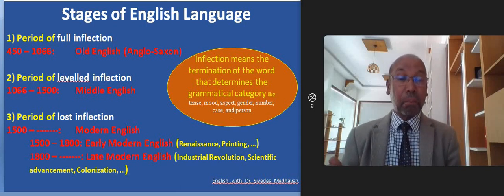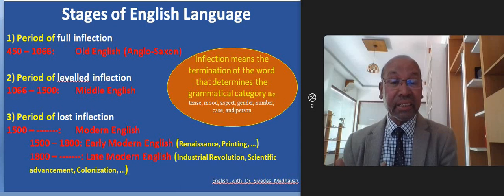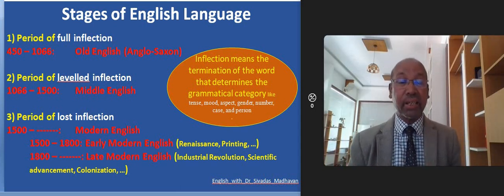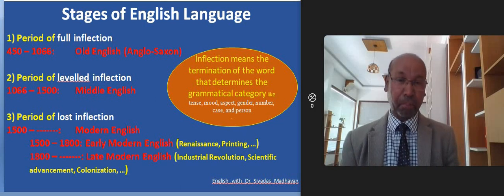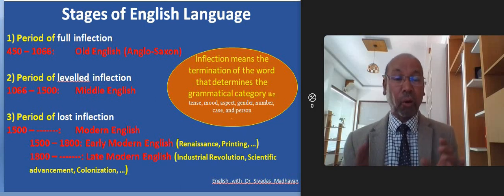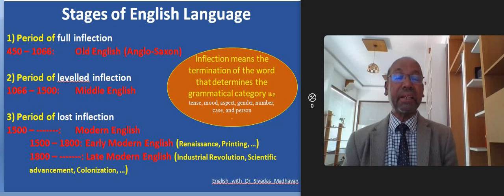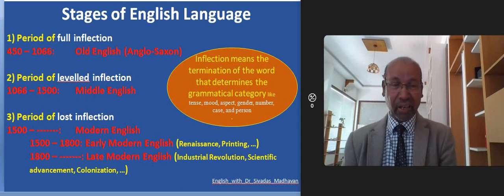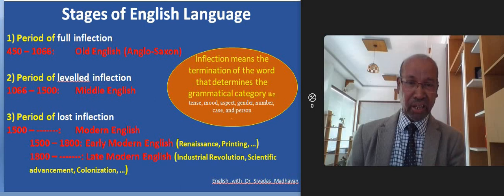But when it came to the Modern English, from 1500 till now, that means 1500 onwards, it is known as the Modern English period. So the Modern English period is known as a period of lost inflections. So inflections were lost. Most of the inflections were lost. One or two may still stay in English.